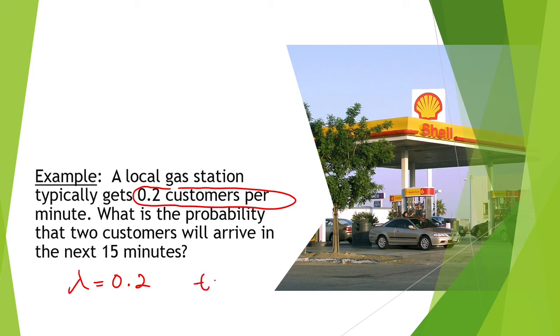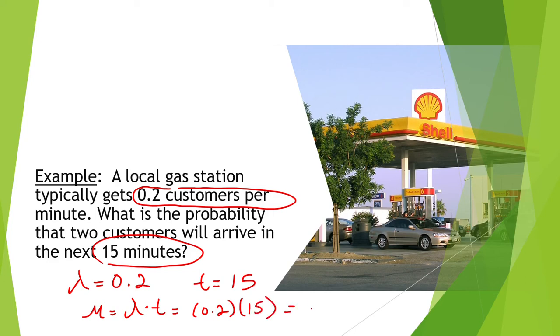Now t, the length of our interval, is going to be 15 minutes. And from here we could find mu. Mu is equal to lambda times t. So all I need to do is multiply 0.2 times 15 and I will get my mu. And this is 3.